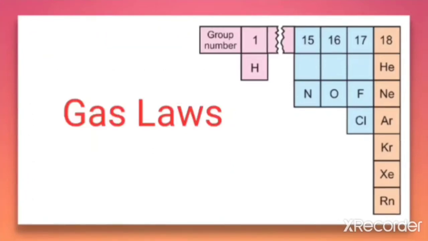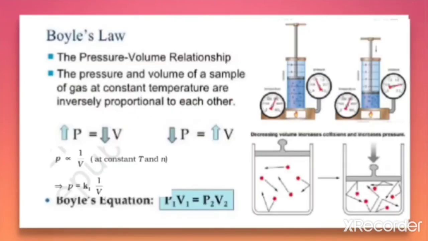Now let us discuss the gaseous laws. First, Boyle's law. It is a pressure-volume relationship which was explained by the scientist Robert Boyle. So this law is called Boyle's law, that is, the pressure-volume relationship. According to this law, the pressure and the volume of a sample of a gas at a constant temperature are inversely proportional to each other.